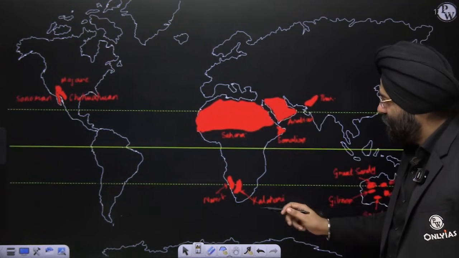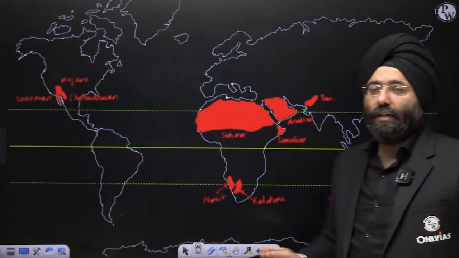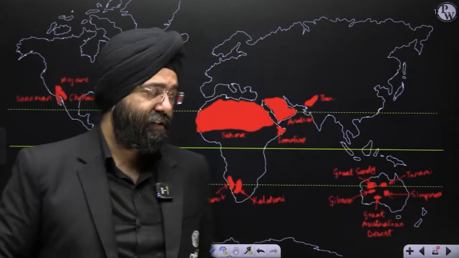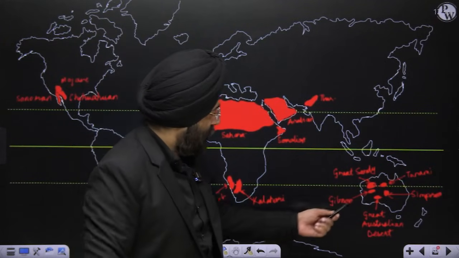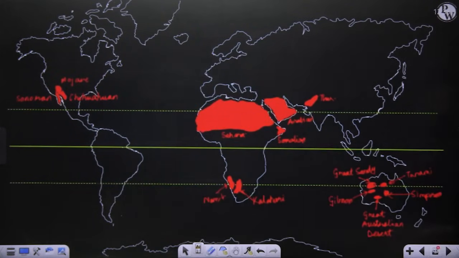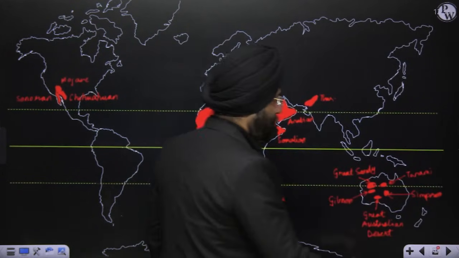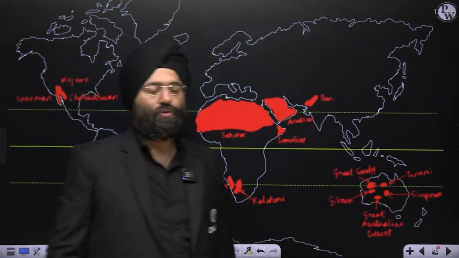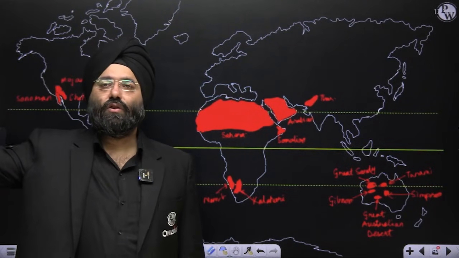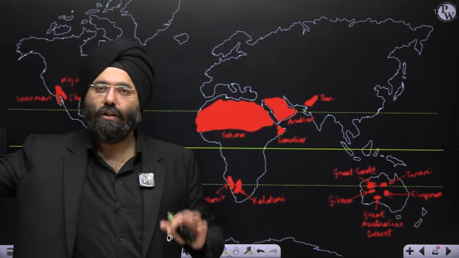Then you have the Sahara Desert, you have the Somalian Desert, Arabian Desert, Thar Desert shared by India and Pakistan. If you go further south, you have the Namib Desert, you have the Kalahari Desert, all hot deserts. Then you come to Australia, which is known for a large number of deserts. Some of them are the Great Australian Desert, you have the Simpson Desert, then you have the Tanami Desert, the Great Sandy Desert and the Gibson Desert. Simpson Desert is also one of the important deserts which you have studied when we were doing the Australian mapping series also. So all these deserts which I've shown you here are the hot deserts.